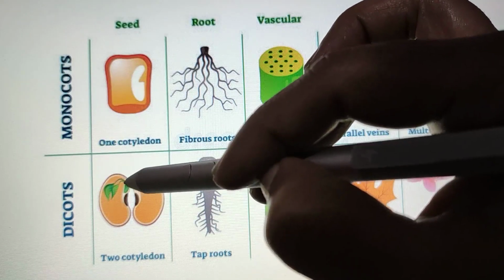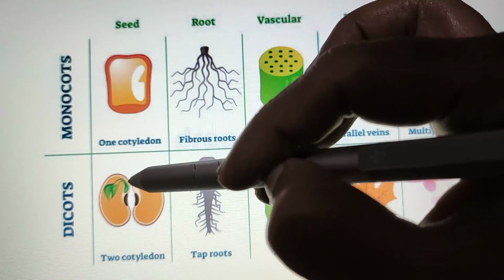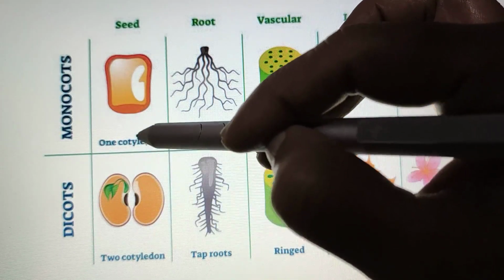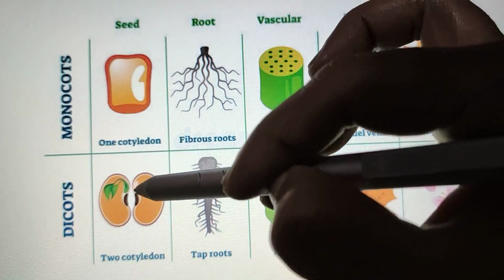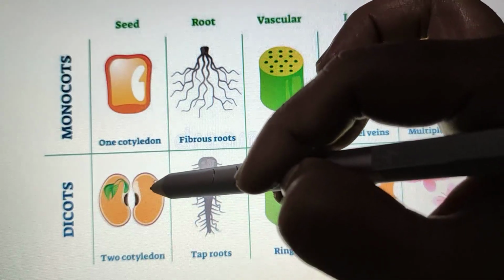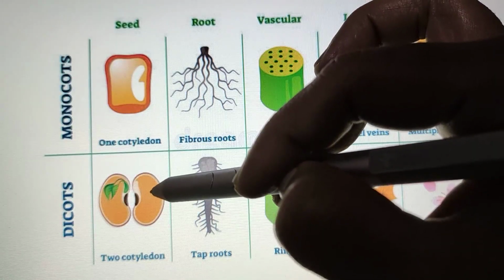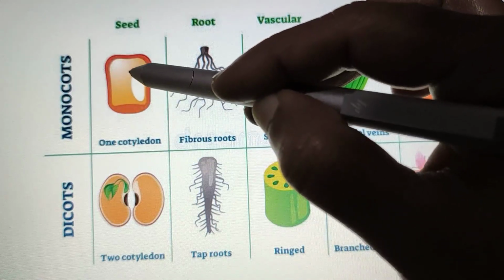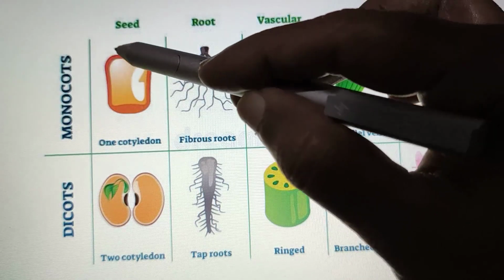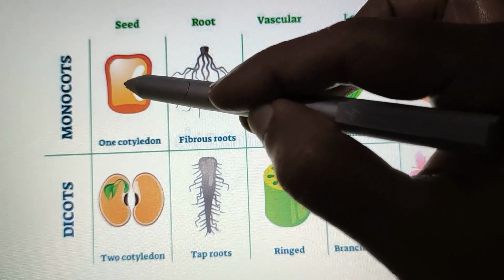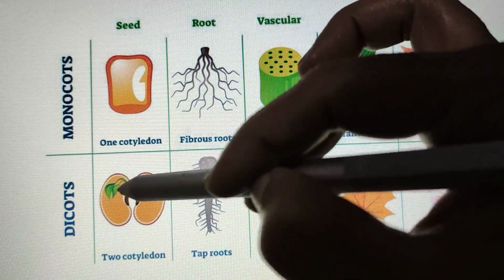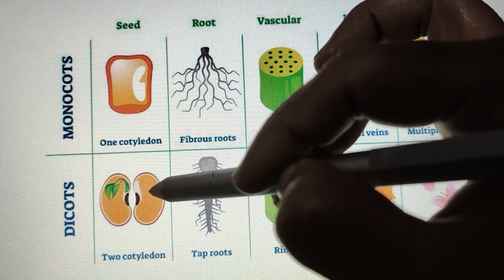When you eat groundnuts, you can see there are two thick structures which store food materials. What is the function of the cotyledon? It stores food materials for the germination of the embryo inside a seed. So these cotyledons store the food materials. In the case of wheat, paddy plant, that is rice etc., the cotyledon is one only. You cannot divide it into two. Whereas the pulses, dals, beans etc., we can divide into two. There are two cotyledons.